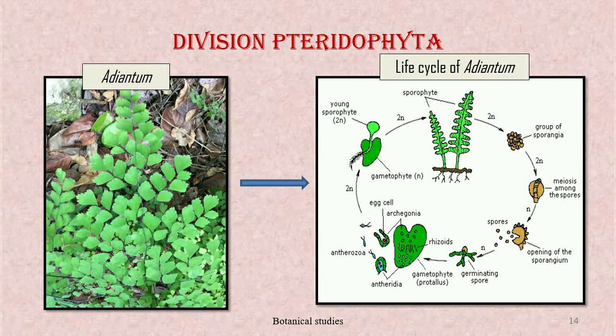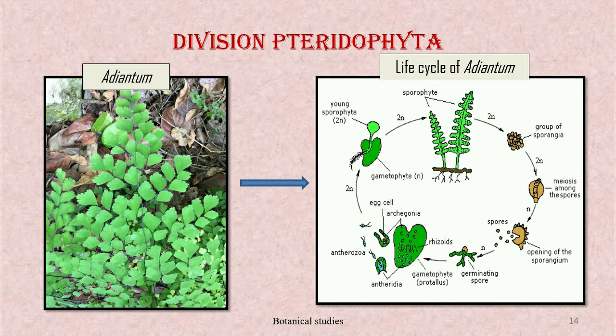The life cycle of pteridophytes shows alternation of generations. The main plant body is sporophytic. The sporophyte bears sporangia that are produced on leaf-like appendages called sporophylls. Sporangia produce spores by meiosis in spore mother cells. Spores germinate to produce a multicellular thalloid prothallus known as the gametophyte, which bears the male sex organ called antheridia and the female sex organ called archegonia.